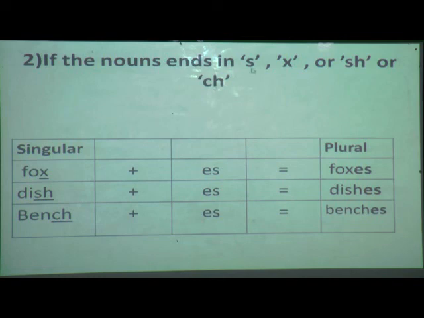So you have to fix in your mind these letters: S, X, SH or CH. When these come at the end, you have to add ES. So understood till here the two rules, students? Okay, so we will move further.